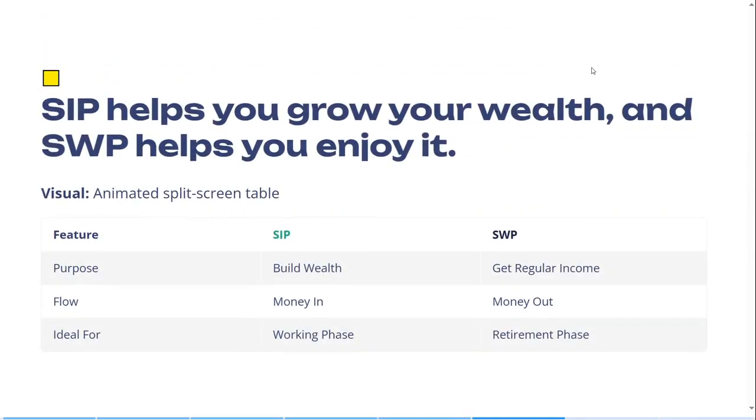Now we will understand the basic differences, an overview of what we discussed in the example of Ravi. SIP helps in building wealth, whereas SWP helps in getting regular income. In SIP, money is coming in, an inflow. In SWP, money is going out, an outflow. SIP works during the working phase. SWP works during the retirement phase. So these are the basic differences between the SIP process and the SWP process.